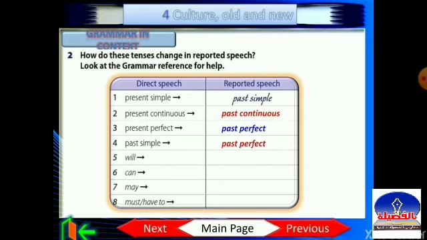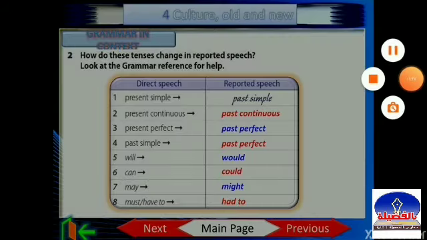Number 5, will. Who can? Okay, you. Excellent. Will becomes would. And number 6, can. Excellent. Can becomes could. Number 7, may. I will say this one. May becomes might. Number 8, must and have to. Must and have to become had to. So you have to know these verb tenses and how they change in reported speech.